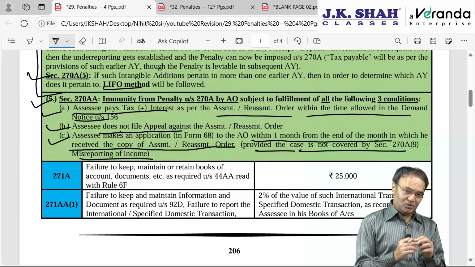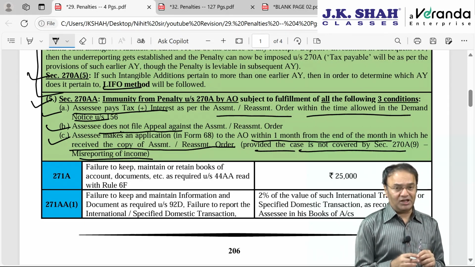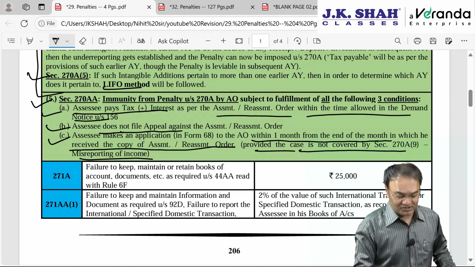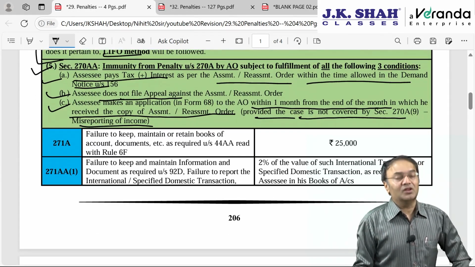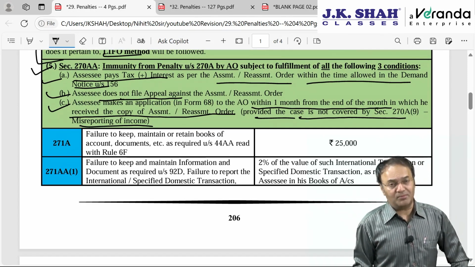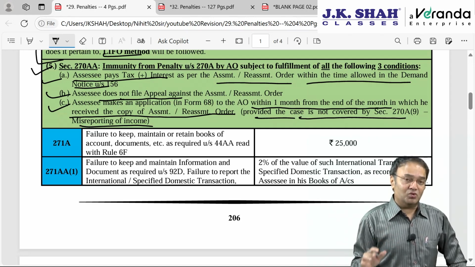If it is covered by 270A subsection 9, misreporting of income, then penalty will certainly be levied, plus there will be penalty of 200% of tax payable. With that, 270A is over. Up till now 3 questions have come in the exam, plus there are an equal number of questions in the MCQ digest.